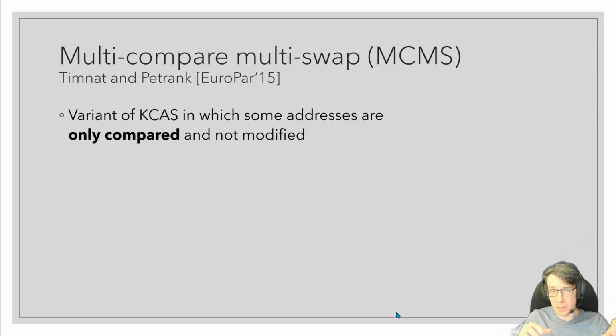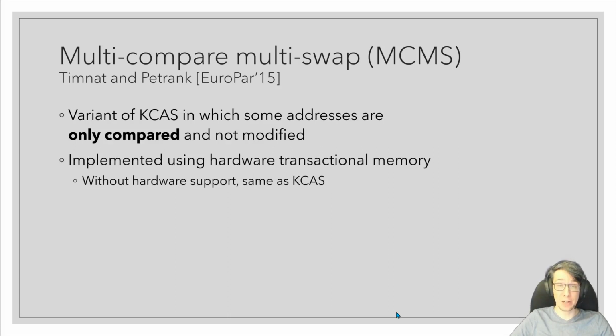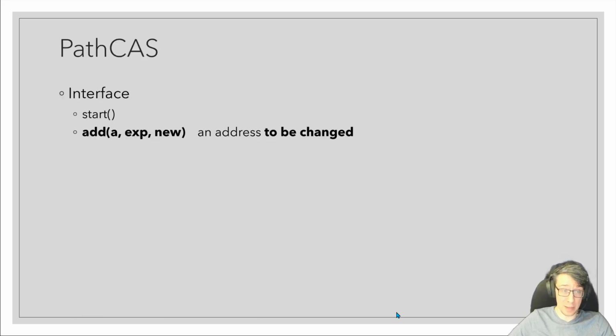Now, this brute force usage of KCAS would be much faster if KCAS allowed you to compare only and not change some addresses. And this is exactly what multi-compare, multi-swap, MCMS, does. It gives you the ability to specify that some addresses in a KCAS should only be compared. Now, this sounds perfect for what we're trying to do. The problem is that the implementation of MCMS depends on hardware transactional memory to achieve good performance, and we've already argued that hardware transactional memory is not available all the time. When it's not available, the implementation of MCMS is actually identical to KCAS and has the same pitfalls. And as we'll see a little bit later, even when you have hardware transactional memory, it doesn't perform as well as you might think it would.